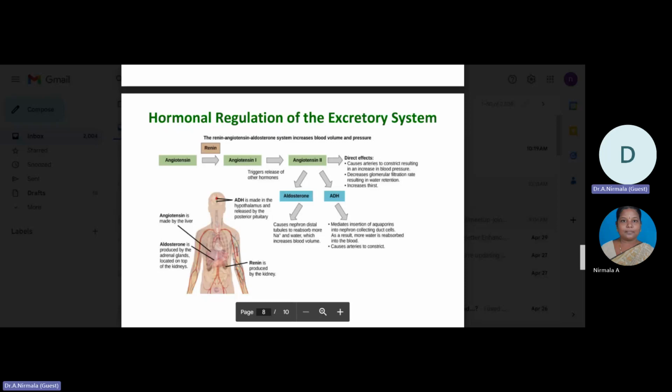Dehydration or physiological stress can also increase osmolality, and antidiuretic hormone is released.